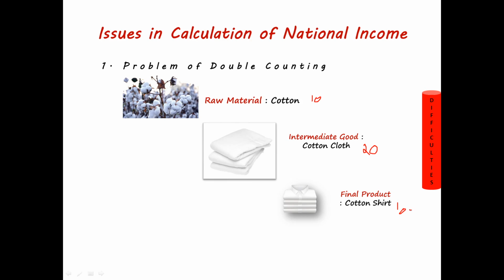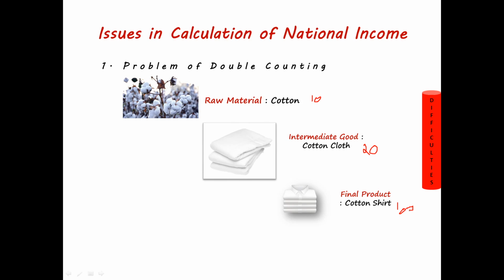These are the goods and their prices. If you add up all these, it becomes 100 plus 20 plus 10, 130. So this will be the national income. But friends, the 100 rupees cotton shirt includes the 20 rupees cloth as well as the 10 rupees raw material. So actually we are producing a cotton shirt of 100 rupees, but if you take the intermediate good and raw material also, then you are counting the same commodity 2 times, 3 times. This is what is called double counting.